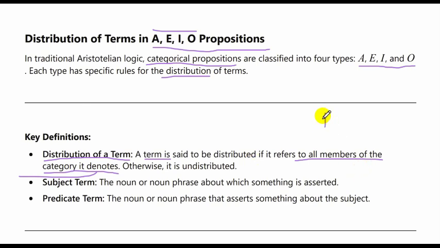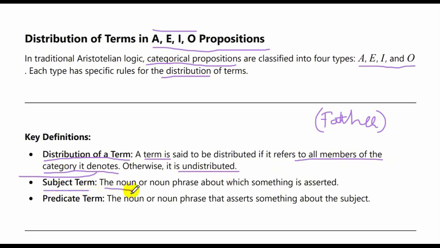So, for example, father represents all men who have a son or a daughter, or have children rather. So, it includes all. But if the term does not represent all members of the category, it is said to be undistributed. So, once again, if the term refers to all the members of the category it denotes, then it is said to be distributed. Otherwise, it is undistributed.